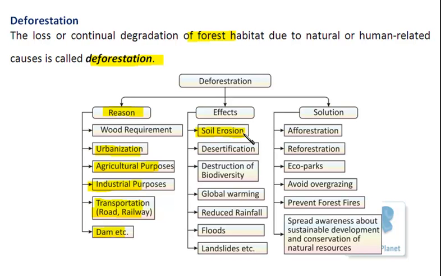So generally, if natural calamities or natural processes are considered, then one of the reasons for this is flood, isn't it? So that can drain away the upper topsoil, but that is a natural process. We cannot control that. It is even caused by deforestation, because when the plants are cut down, definitely the deep roots are also removed, isn't it? And such destruction is leading to the loosening of the soil, and thus soil erosion occurs.